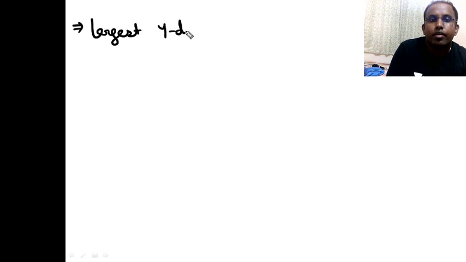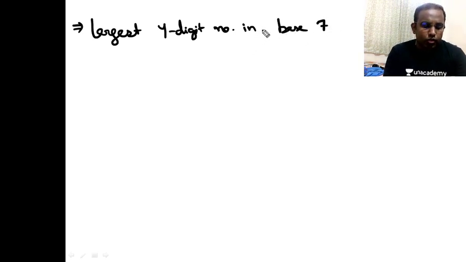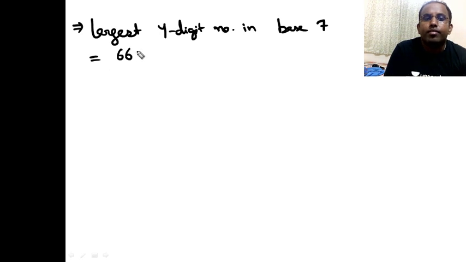In the base system, if I ask what is the largest 4-digit number in base 7, what I can think is, if it is base 7, the largest digit it can take is 6. So it should be 6666 in base 7.